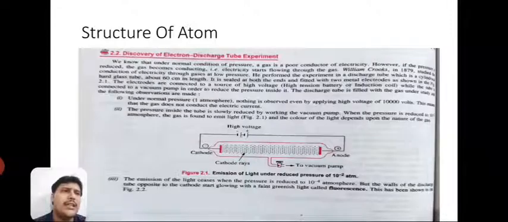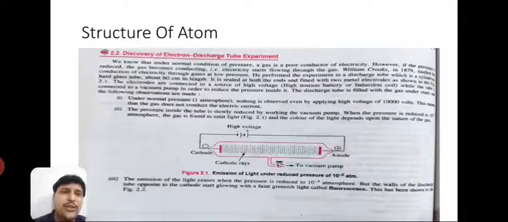William Crookes in 1879 studied the conduction of electricity through gases at low pressure. He performed the experiment in a discharge tube, which is a cylindrical hard glass tube about 60 cm in length. It is sealed at both the ends and fitted with two metal electrodes as shown in the figure. The electrodes are connected to a source of high voltage, that is a high tension battery or induction coil, while the tube is connected to a vacuum pump.